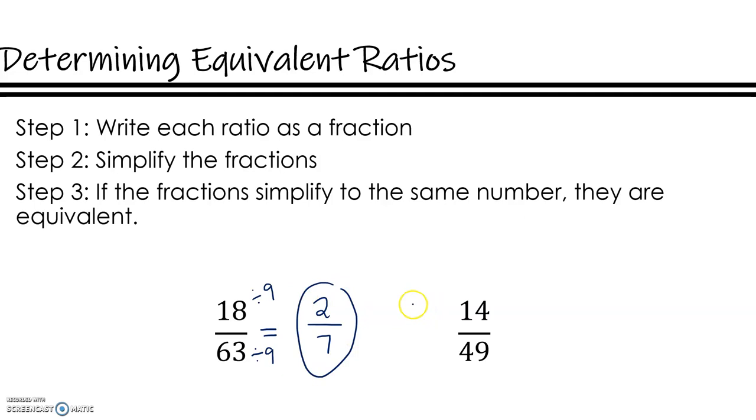So my simplified ratio is 2/7. If I come over to my other ratio, 14/49, I know that both of these numbers are multiples of 7. 14 divided by 7 is 2, and 49 divided by 7 is 7. Both of these fractions, which are also ratios, simplified to the same ratio. So yes, these are equivalent ratios because they both simplified to 2/7.